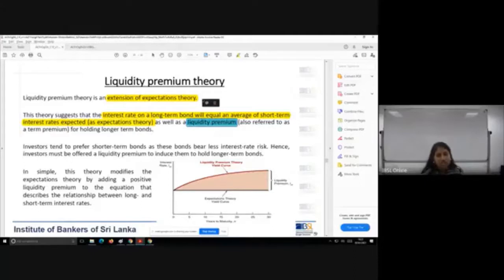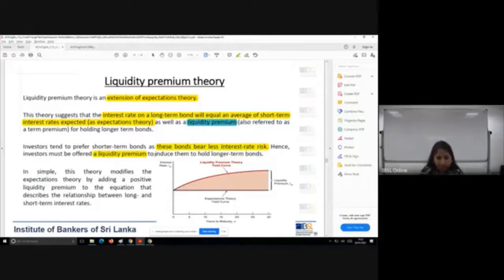That is what is shown in the liquidity premium. It's more of a practical theory. Investors tend to prefer shorter term bonds. Why? Because these bonds bear less interest rate risk. Hence, investors must be offered a liquidity premium to induce them to hold longer term bonds.